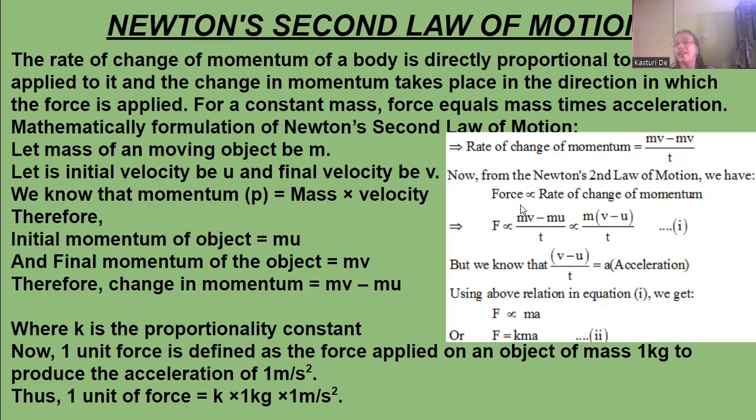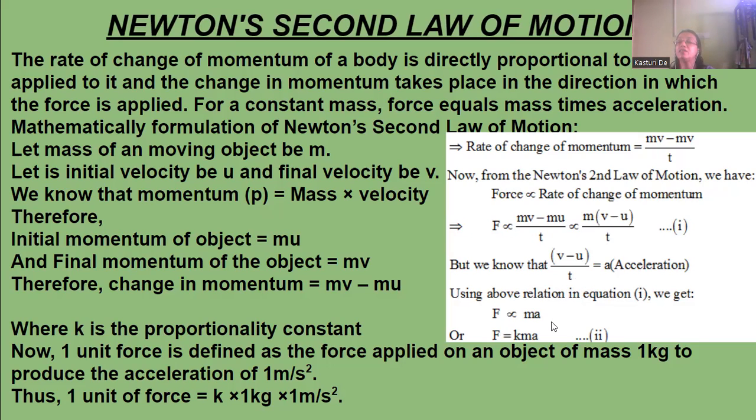Force is directly proportional to the rate of change of momentum, according to Newton's second law. Therefore, force is directly proportional to (mv minus mu) by t, or you can say it's directly proportional to m within brackets (v minus u) by t. That is, (v minus u) by t, we know, is acceleration. So in place of (v minus u) by t, we can write a. So F is directly proportional to ma.